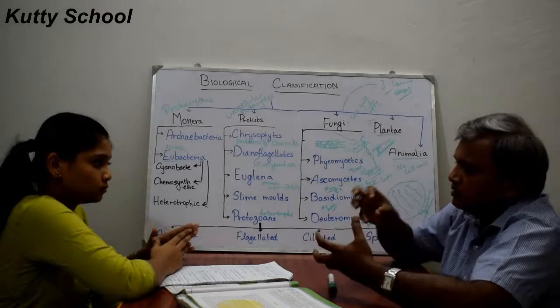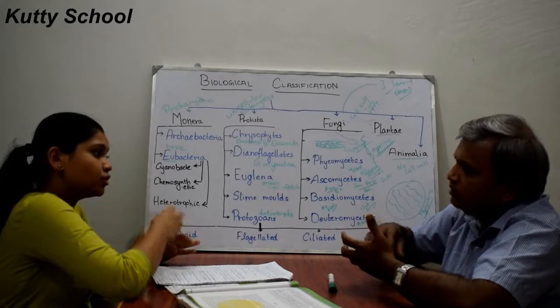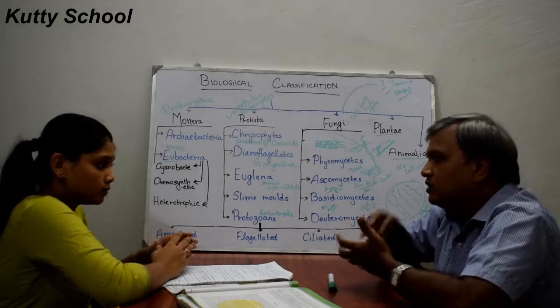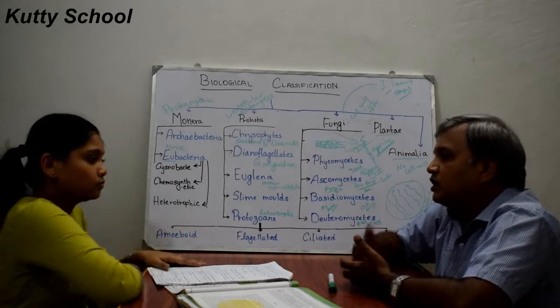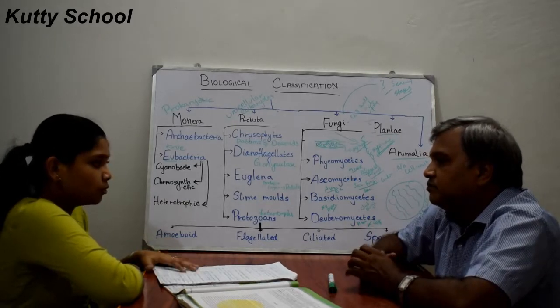So it attaches to the other cell, takes over the machinery of that cell, and controls all the activities in the cell. And it reproduces by killing the host. So it will kill the host and reproduce itself. So this is about viruses.